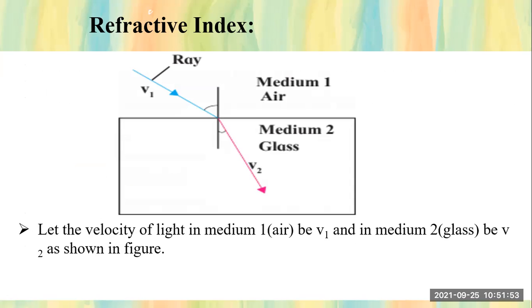See this figure. Here, V1 is the velocity of light which is entering, that is the incident ray, and V2 is the velocity of light after refraction. Medium 1 is air, medium 2 is glass. So let the velocity of light in medium 1 be V1, and that in medium 2, that is glass, be V2, as shown in the figure.